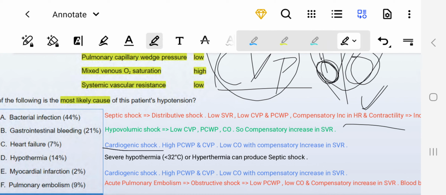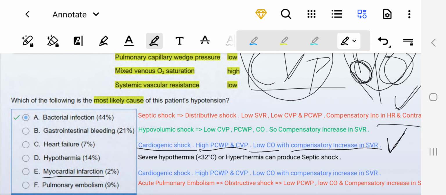Okay, in cardiogenic shock, there is high pulmonary capillary wedge pressure and central venous pressure, low cardiac output, due to which there will be a compensatory increase in the systemic vascular resistance. This is important in all other cases. These all are the opposite of the first one, distributive shock, right? The same is for MI. MI will lead to heart failure, that will lead to high pulmonary capillary wedge pressure and central venous pressure with low cardiac output, with compensatory increase in SVR. Okay.